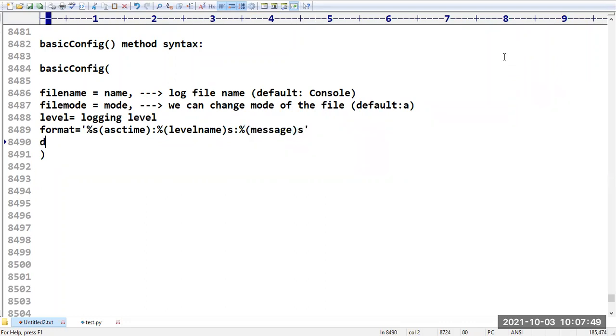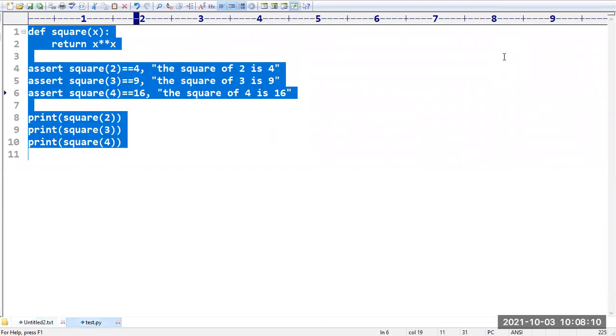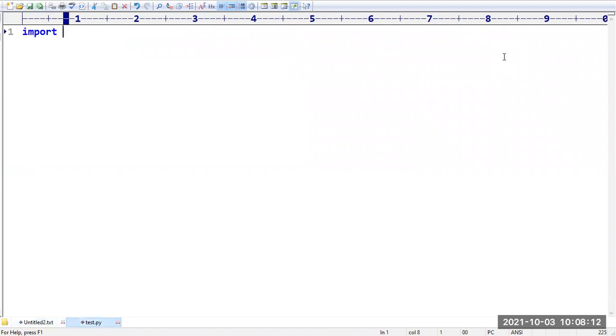Then if you want, you can change the date format also. Here we have to use the format of date and time. Anyway, in the application, I will explain. First let me create one example program. I want to write some information to the logging file. We have to import the logging module, and I am taking logging.basicConfig.